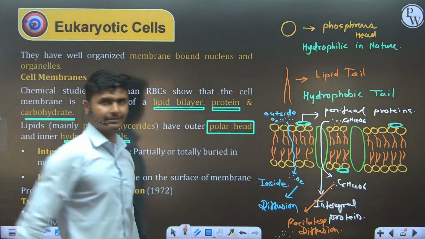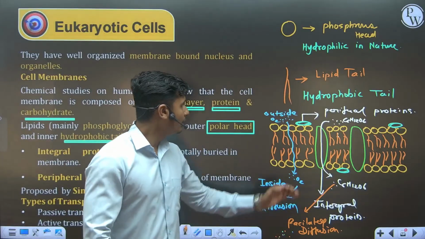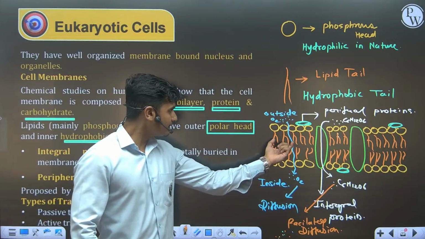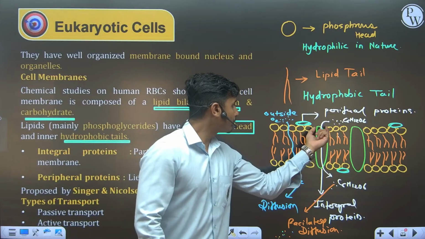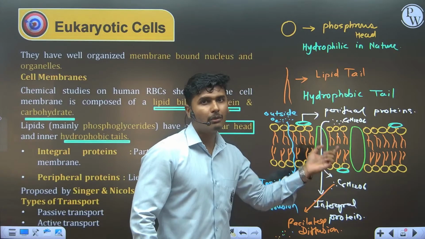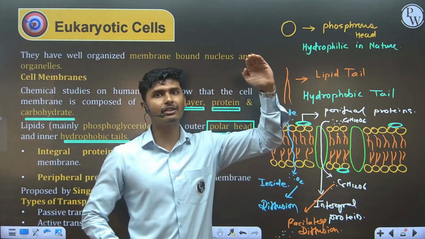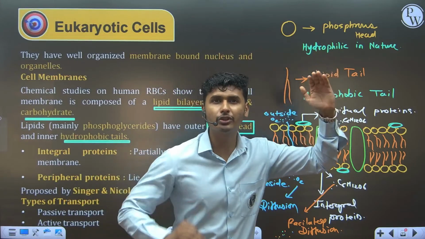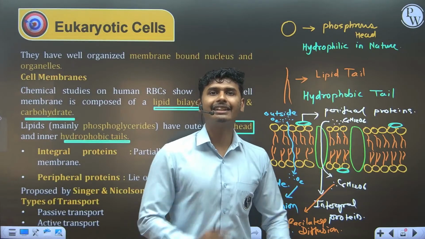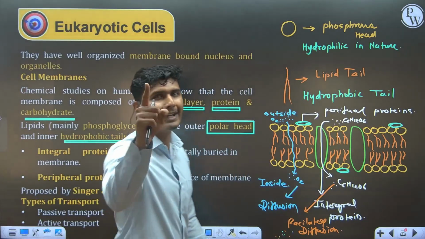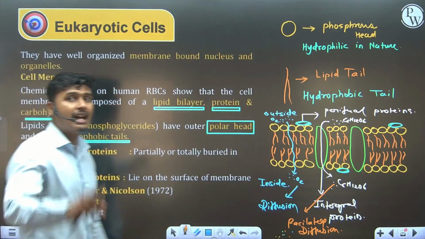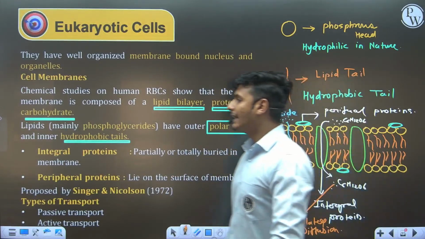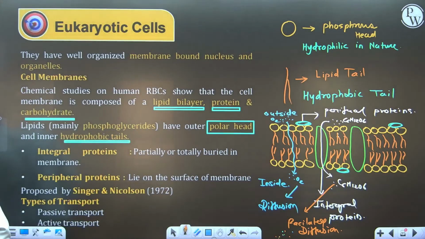In both cases, guys, molecules travel from higher concentration to lower concentration. In this, only the membrane is used. In this, protein is responsible for facilitated diffusion. But in both cases, there is a high concentration and a low concentration. So when anything is transferred from high concentration to low concentration, it means it does not require ATP. And if ATP is not required, then is it known as active transport or passive transport? My question to you: if ATP is not required, then this transportation is known as active transport or passive transport?